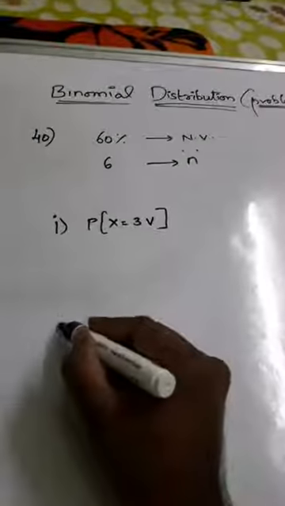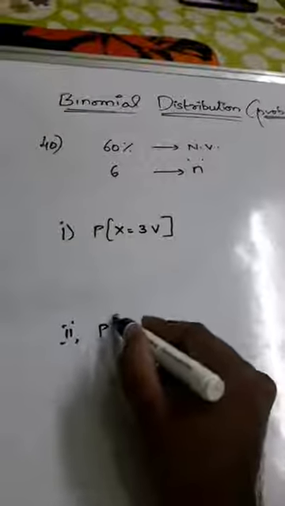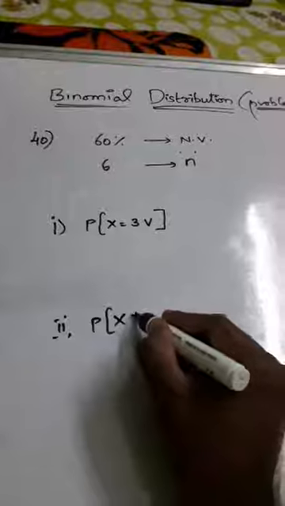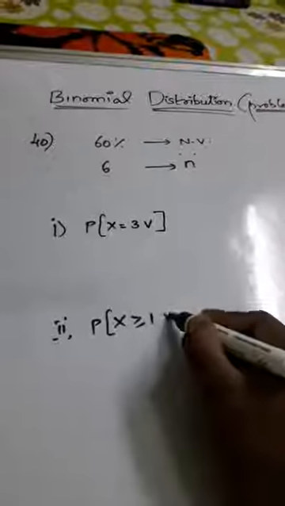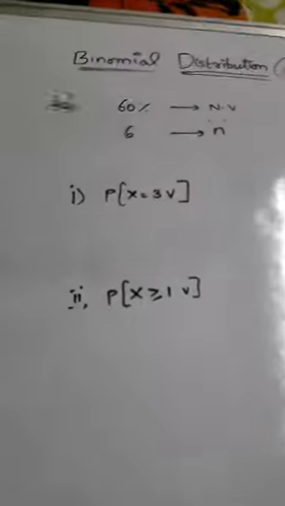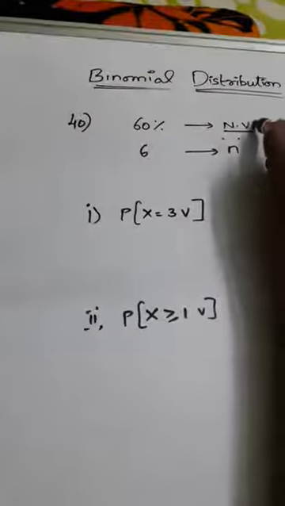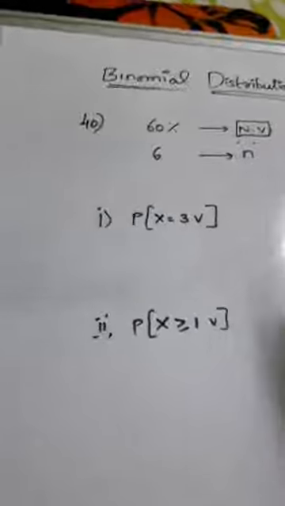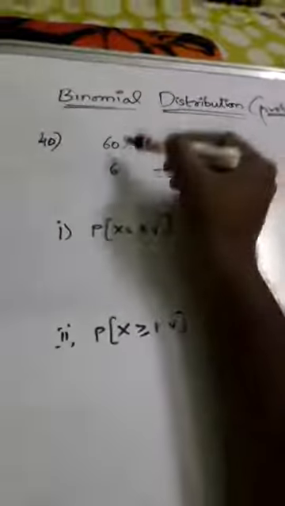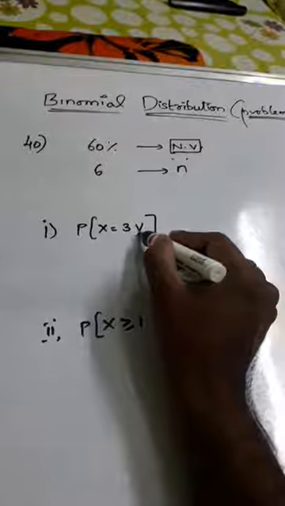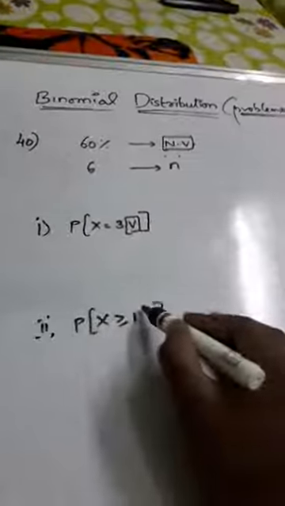And question number 2, probability of at least 1 is a vegetarian. This is the question asked. Now look at here, the probability 60% is given about non-vegetarians, but the question is asked about vegetarians.